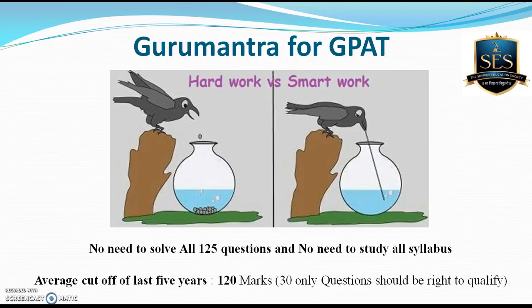It is also seen that on average the cutoff oscillates around 120 marks. It means that only 30 questions should be right to qualify the GPAT exam. So a minimum of 30 questions is the requirement to qualify, and it is quite easy. Among 125 questions only 30 should be right. On average the ratio is like that among 5 questions only 1 question should be right to qualify the GPAT exam. So it is such an easy job to qualify the GPAT.